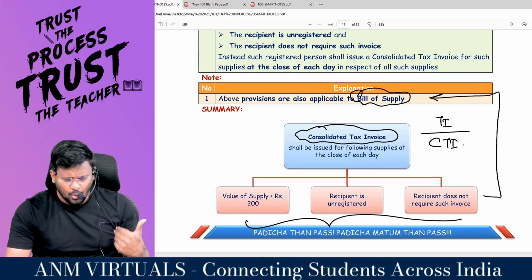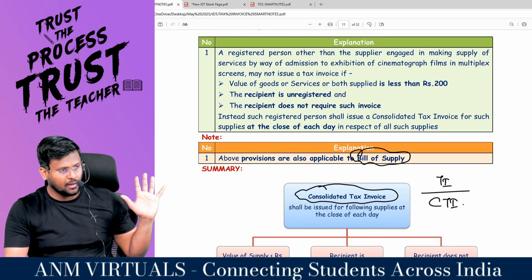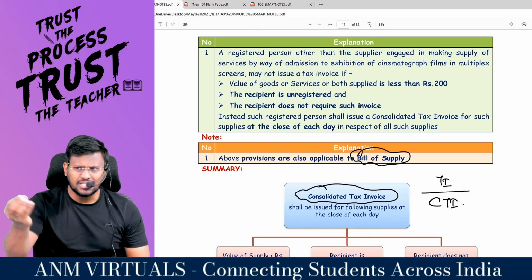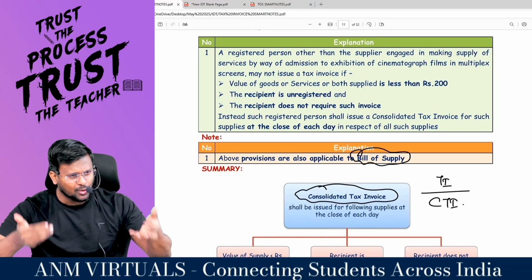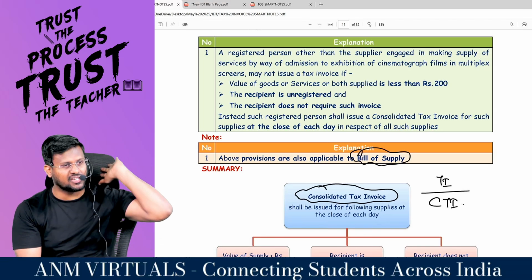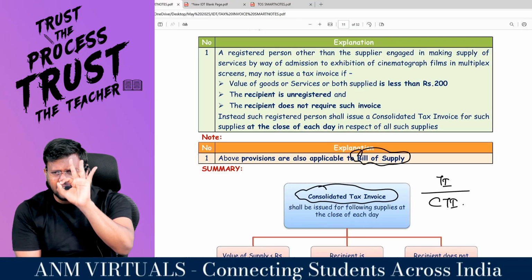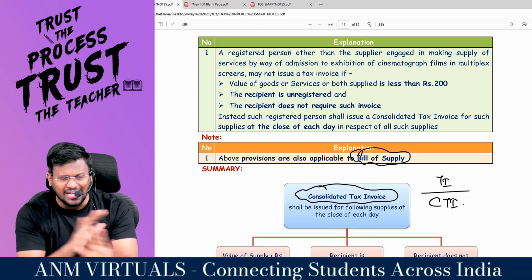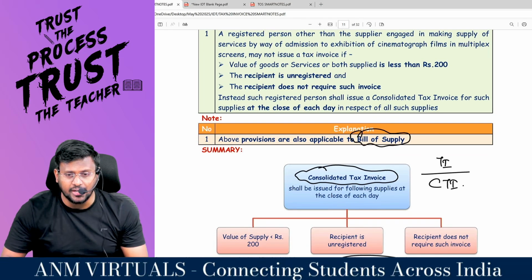What is section 31 subsection 3 clause B talking about? For example, if you are a registered stationery shop, near to a school, some student is coming and buying one pen, a 10 rupees pen. Is it possible to raise a tax invoice for even 10 rupees, 20 rupees, 30 rupees? Whatever profit we are earning will go as printing and stationery. So 31 subsection 3 clause B is saying that if you are satisfying three conditions on a daily basis for every supply, don't raise the tax invoice, raise the consolidated tax invoice.